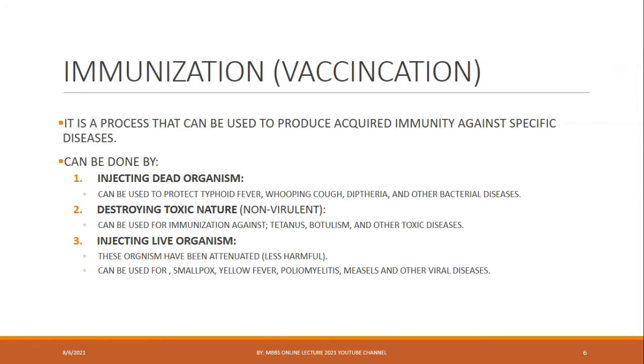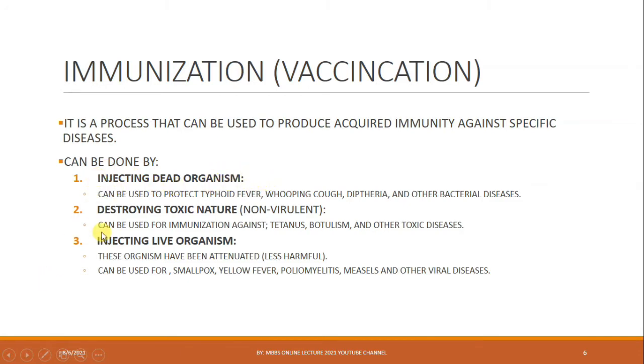This can be done by injecting dead organisms, which can be used to protect against typhoid fever, whooping cough, diphtheria, and other bacterial diseases. Injected dead organisms also possess antigens that can be recognized by immune cells, causing an immune response that generates memory cells. Another way is destroying the toxic nature of toxins, making them harmless.